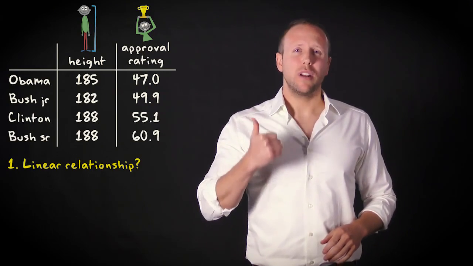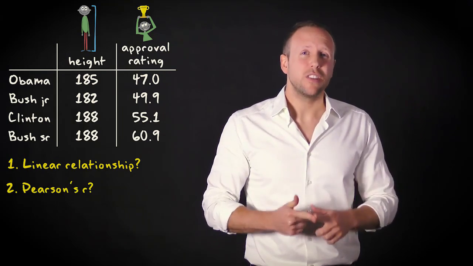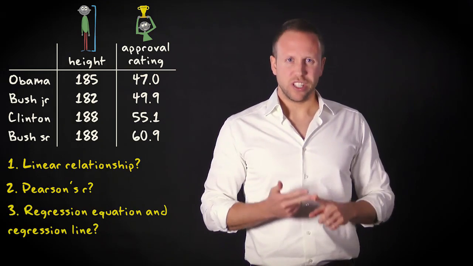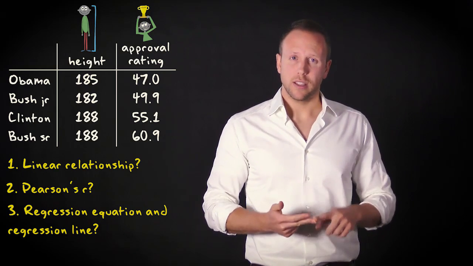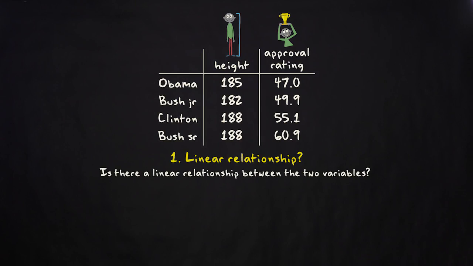1. Is there a linear relationship between the 2 variables? 2. What is the size of Pearson's R correlation coefficient? 3. What do the regression equation and the regression line look like? And 4. What is the size of R squared? Let's start with the first question. Is there a linear relationship between the 2 variables?